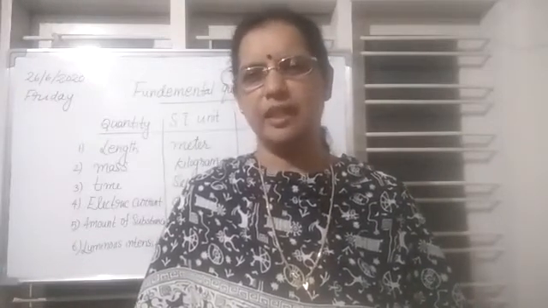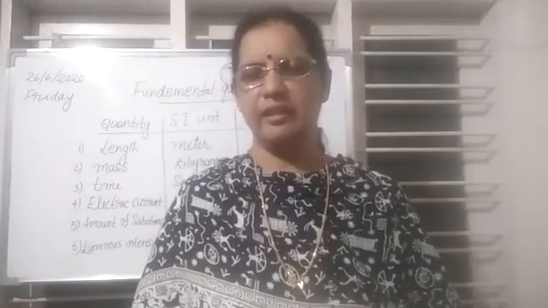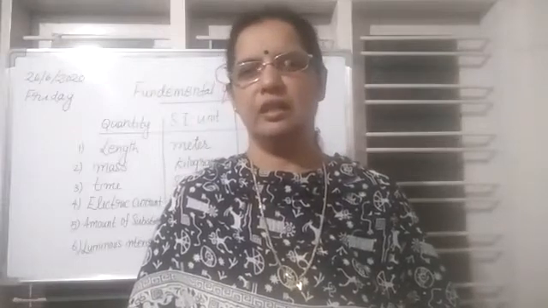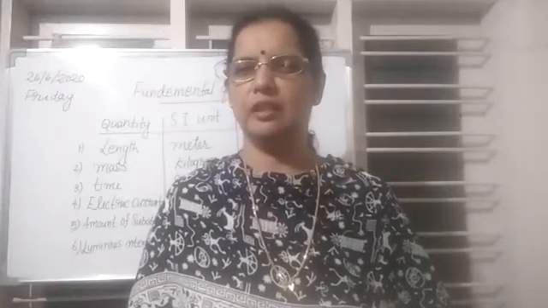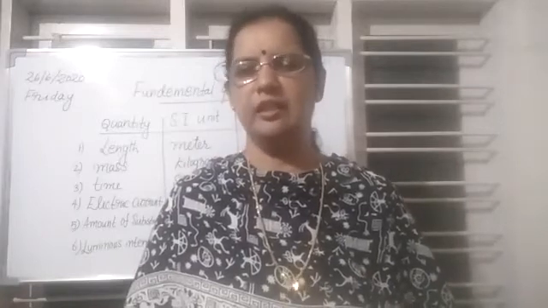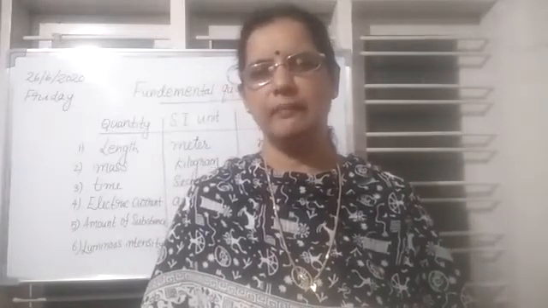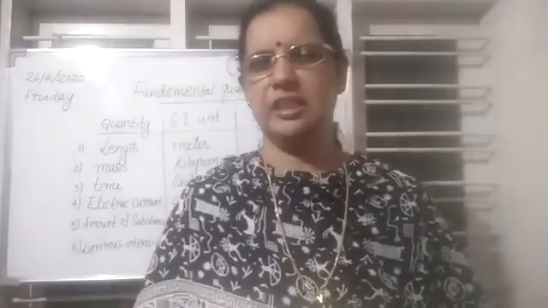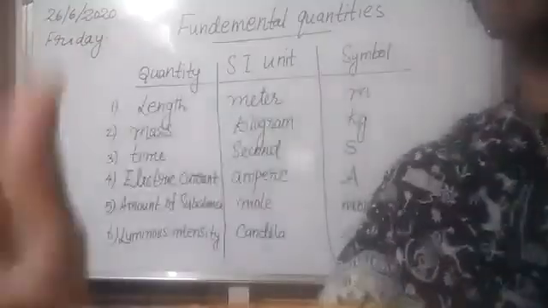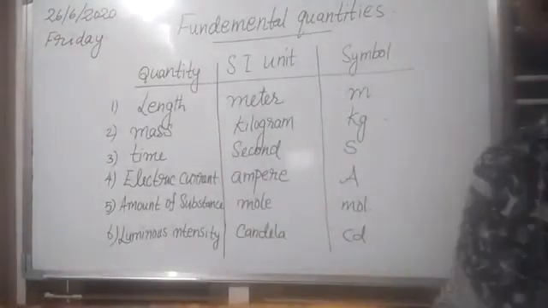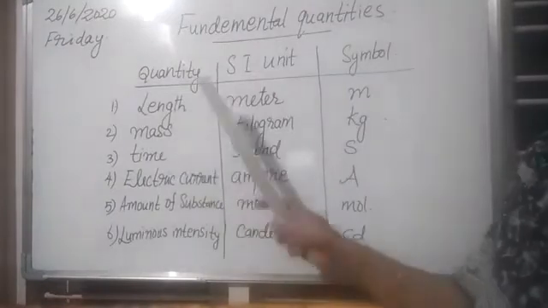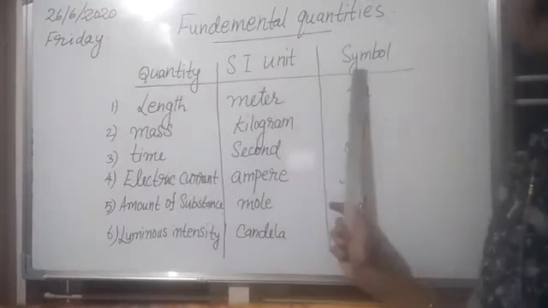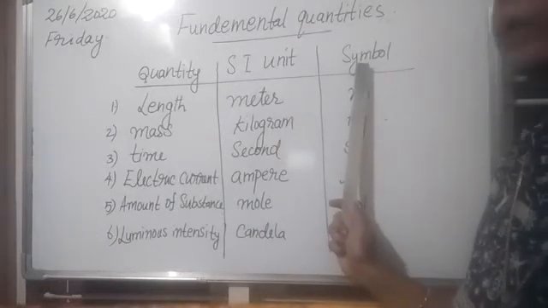Now let us see which are those fundamental quantities and their SI unit and the symbol used. You know which are the symbols used, the SI units for length, mass and time, you already learned. Now let us discuss all those 7 physical quantities which are known as fundamental physical quantities. So let us see it. Look at the board children. Here I have written some of the physical quantities. Here physical quantity and its SI unit is written and the symbol used to represent that quantity is written here.